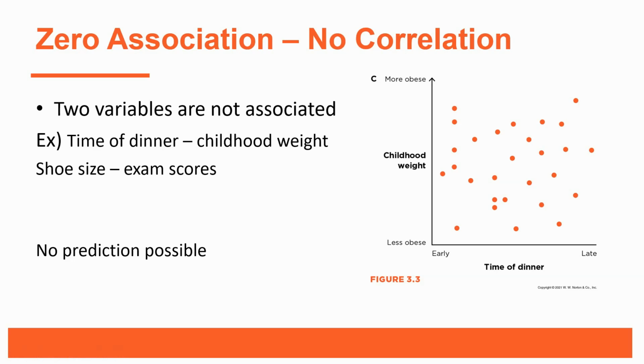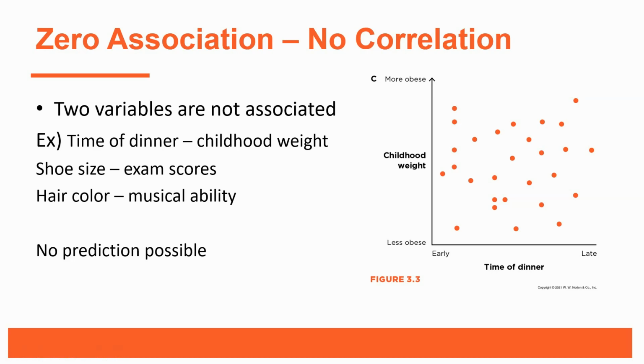Now, other things we could probably predict have no correlation either. So there is probably no association between shoe size and exam scores. Higher or lower shoe size, higher or lower exam scores, they don't tend to be related. There's nothing about shoe size that should predict exam scores. Also, hair color and musical ability. There's probably nothing about somebody's hair color that is in any way associated with high or low scores on musical ability. Again, no correlation. And since there's no correlation, we really can't make a prediction here.